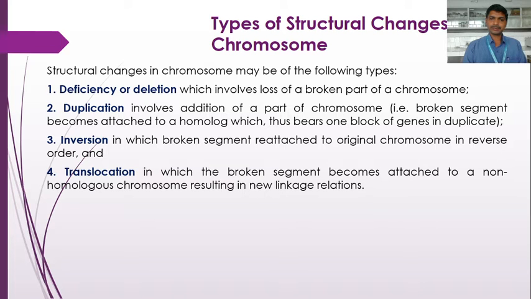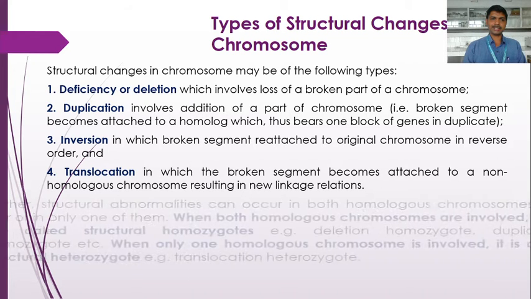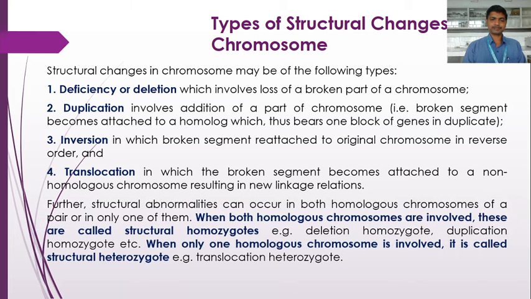The new gene combinations are formed due to the translocation, because the broken segment from a non-homologous chromosome becomes attached to another non-homologous chromosome, resulting in new linkage relations. So all these structural changes we will study in this chapter.